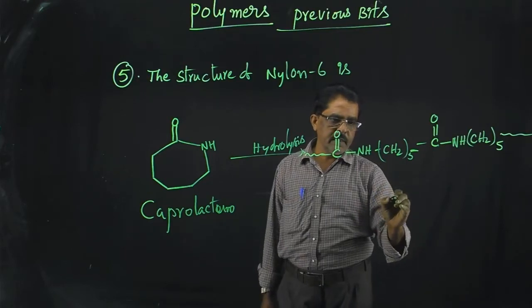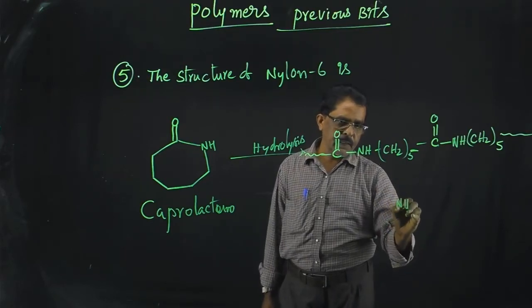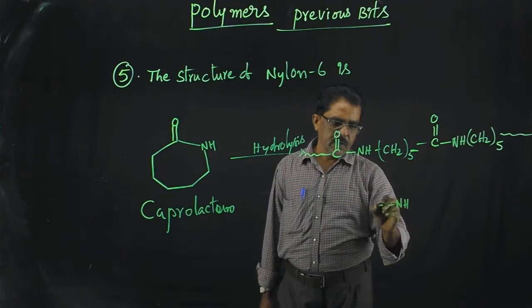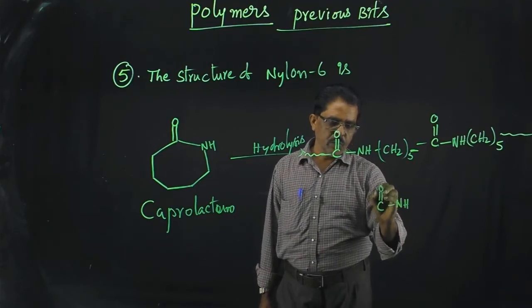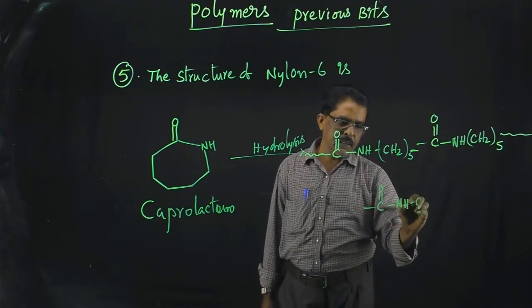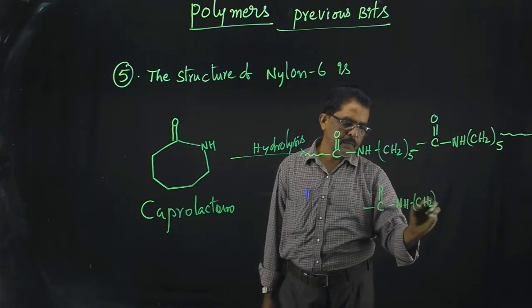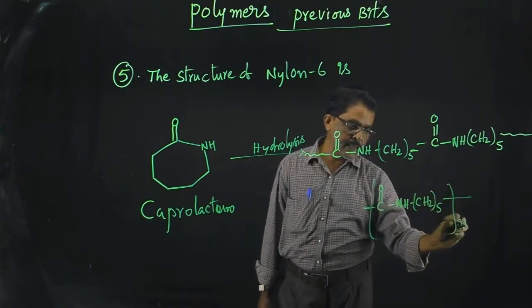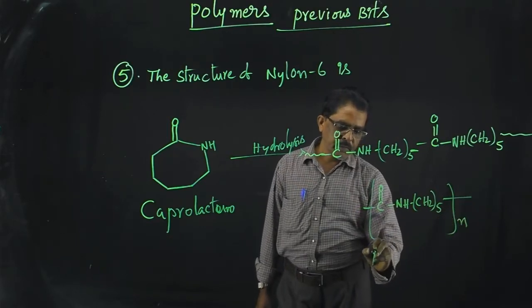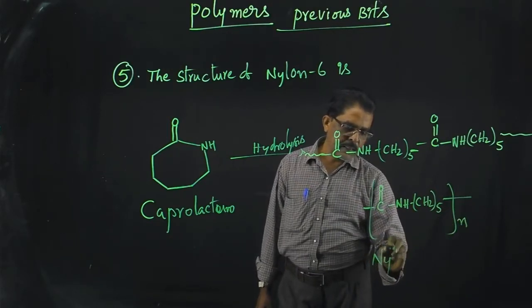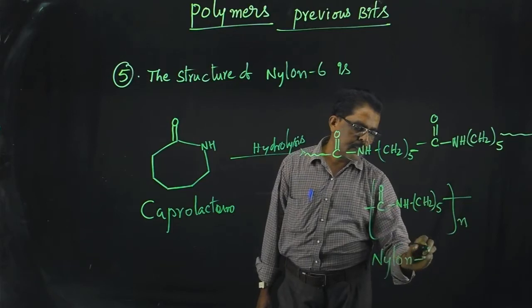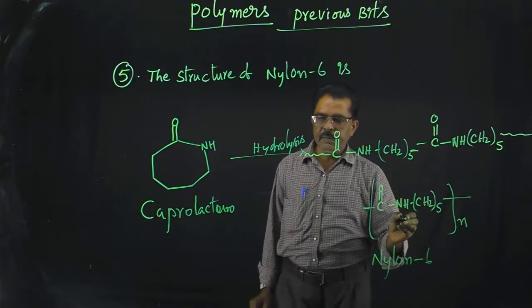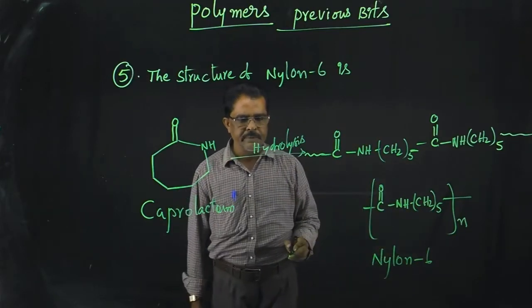Then you will get a polymer with the formula C double bond O, NH, CH2 taken 5 times, all taken n times. This is the structure of nylon 6. Nylon 6 is the polymer of caprolactam. Right, understand?